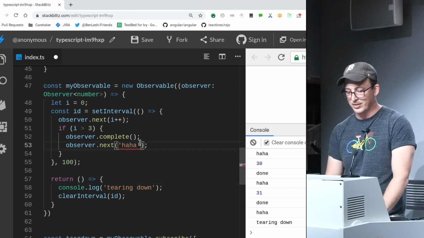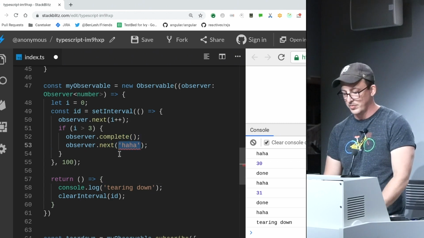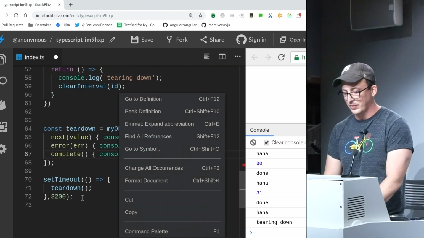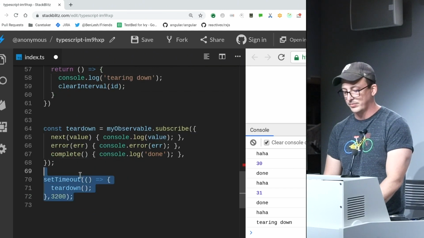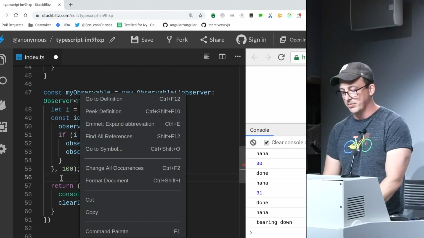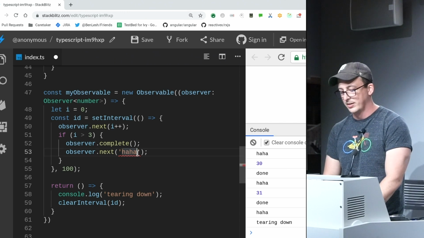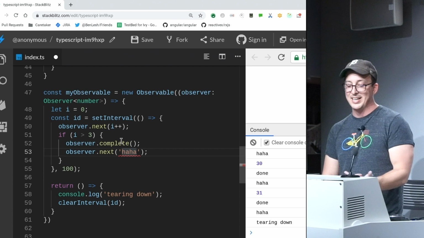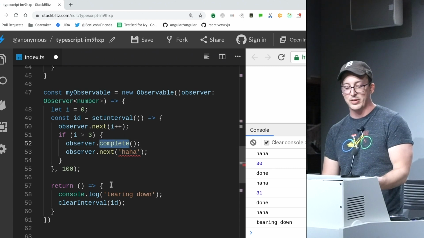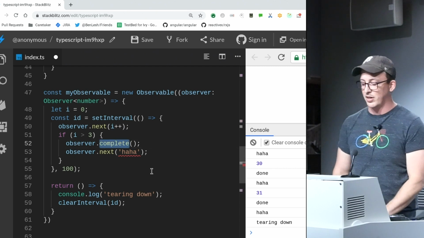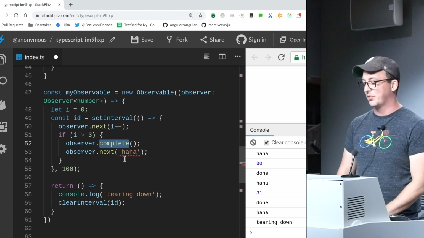Let's go here and say. Haha, so it made it past there. It's still going. It's not tearing down when I call complete. That's still a problem I have to solve, and it's also nexting after completion.